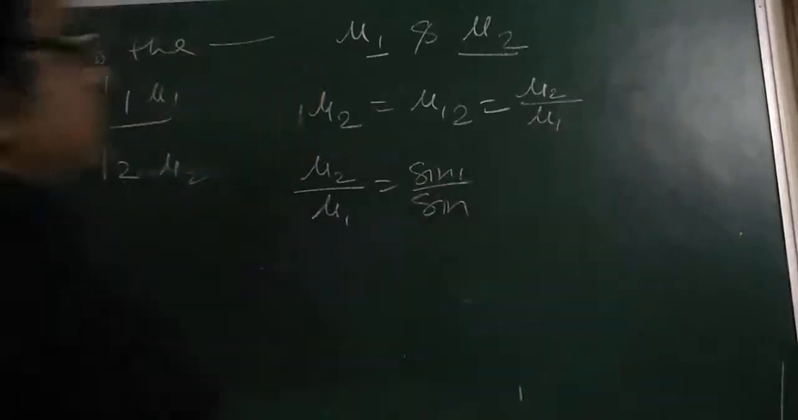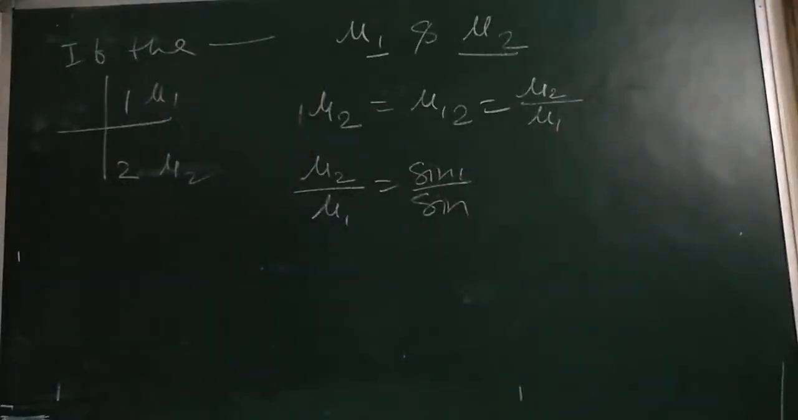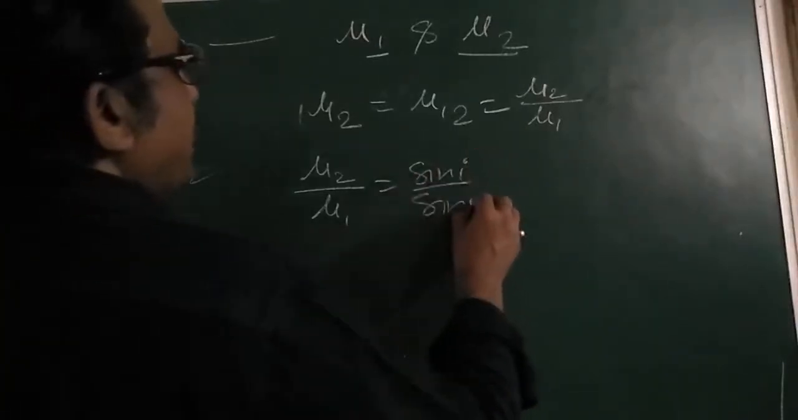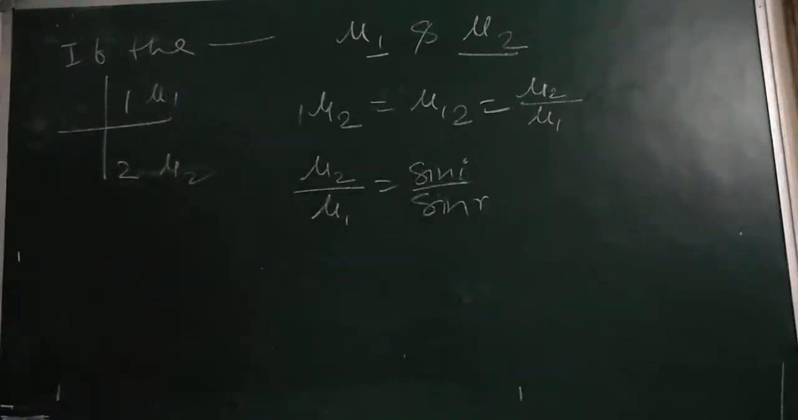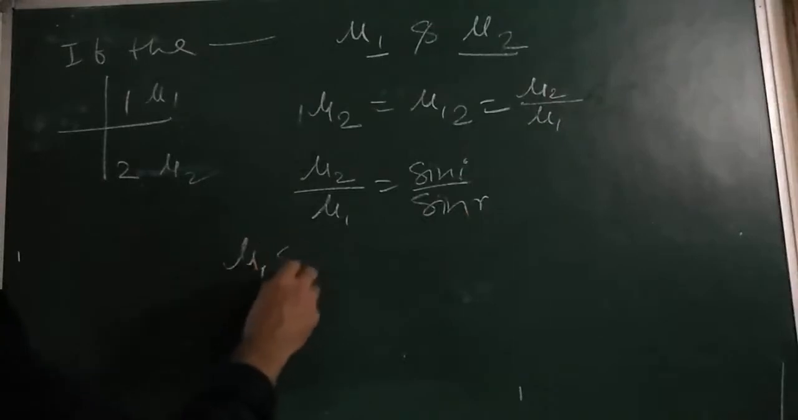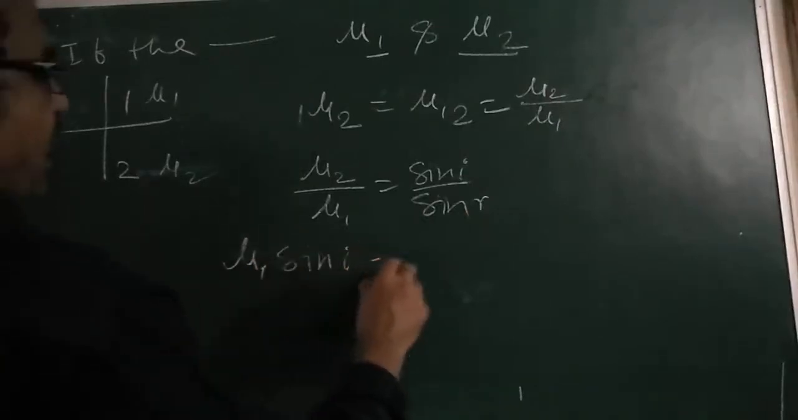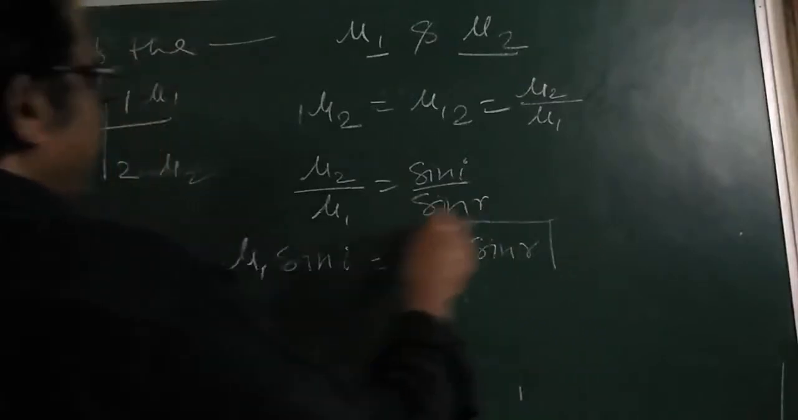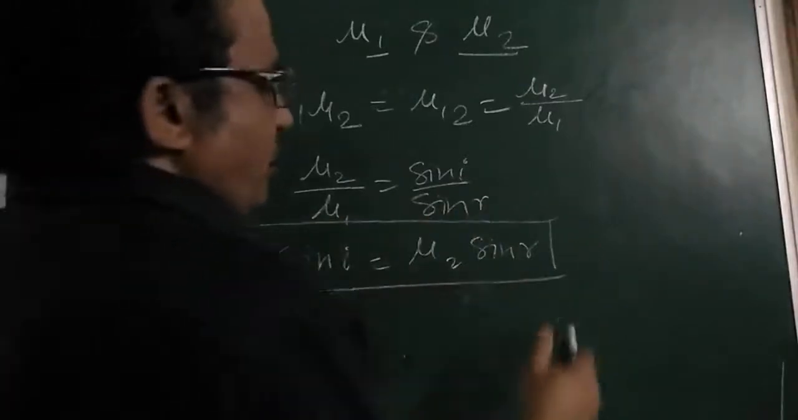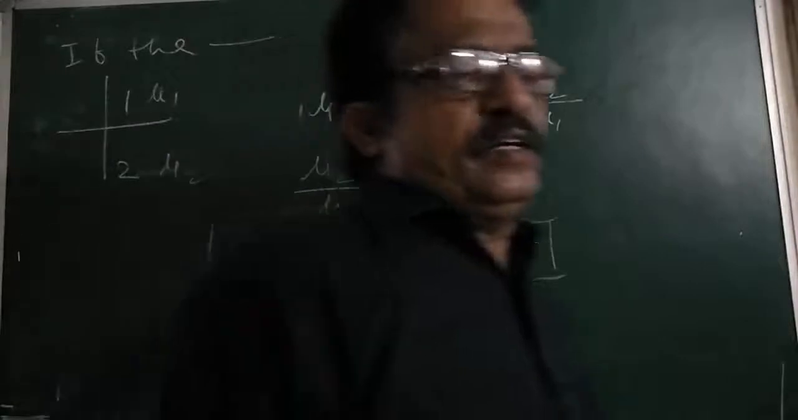Write this here. So mu2 by mu1 is equal to sin I upon sin R. Here is sin I, here is sin R. It is the angle of incidence. It is the angle of refraction. A new formula comes, mu1 sin I is equal to mu2 sin R. This formula we will use in this chapter.